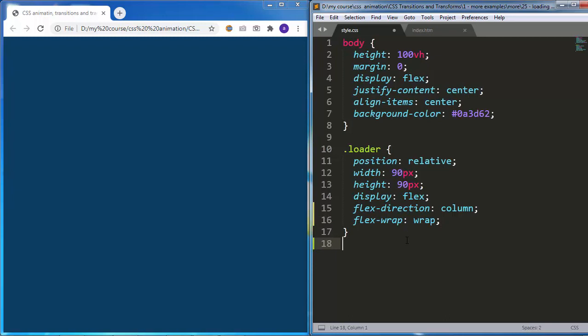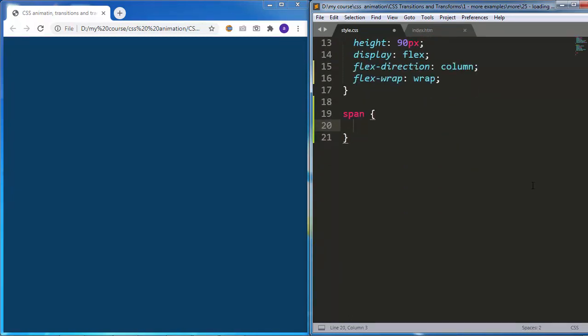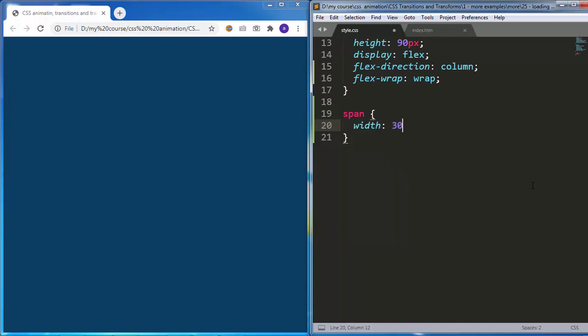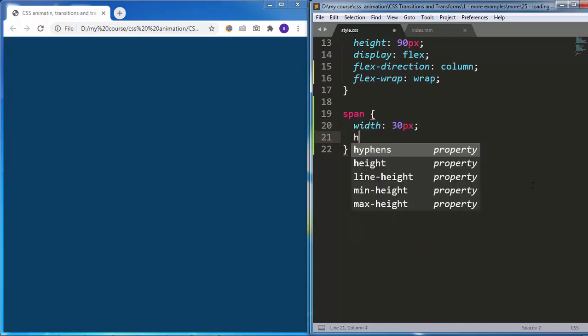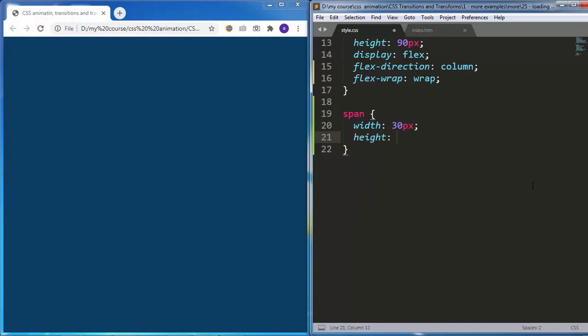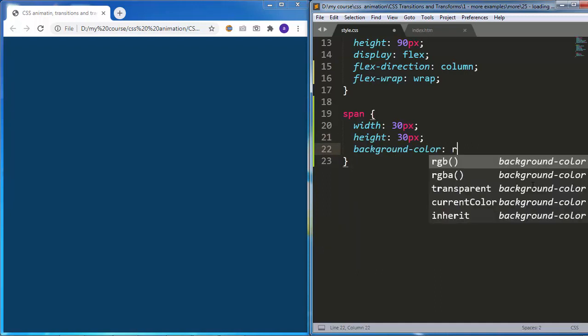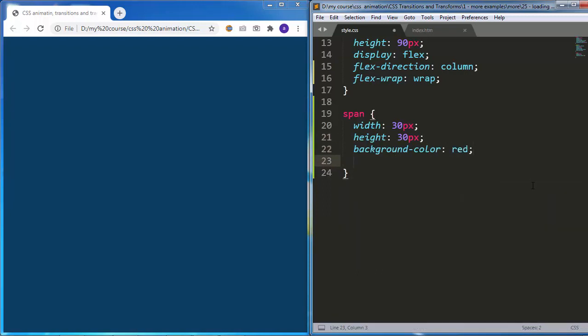Then below that, I will target our spans. Then I will add width, 30 pixels, height, 30 pixels as well. Then I will add a red temporary background. Then finally, position, relative.